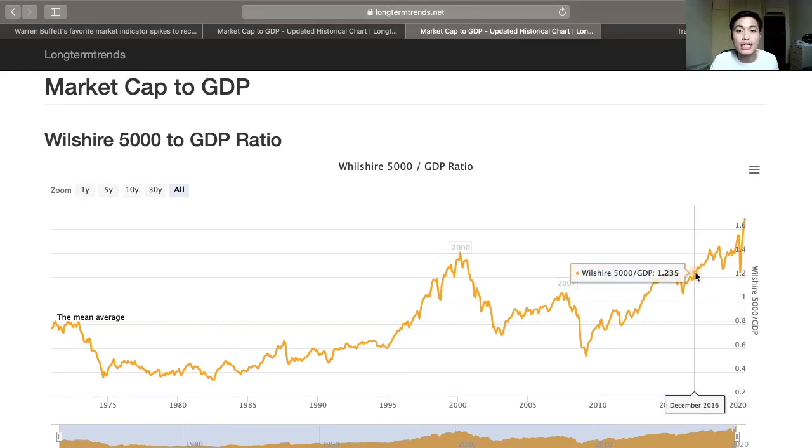For example, if you take a look at the market cap to GDP ratio in December 2016, the ratio was 1.23. And that ratio based on historical figures looks overvalued at that point in time. And if we were holding positions in the stock market at that time and chose to sell our positions because the market cap to GDP ratio looked overvalued, we would have missed out on the subsequent increase in stock price.